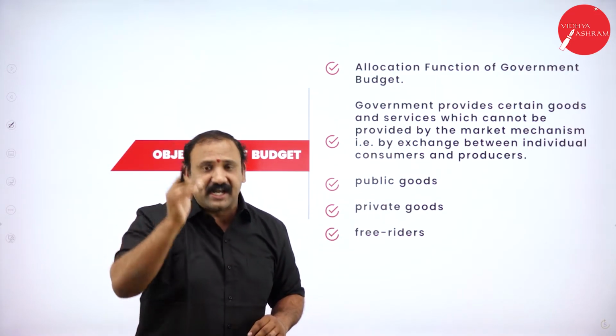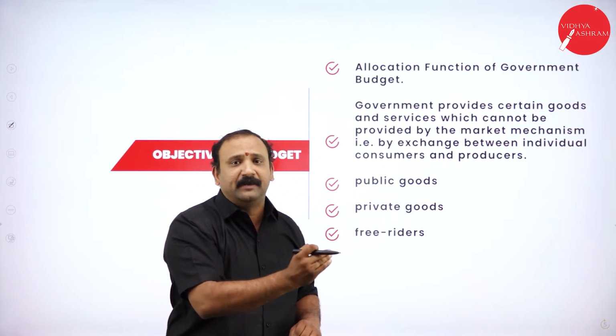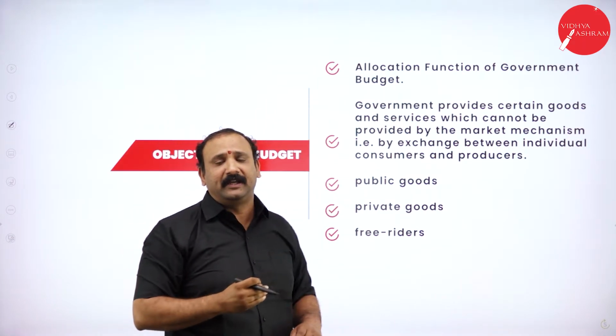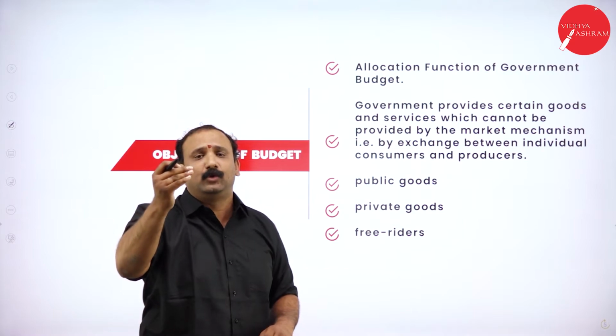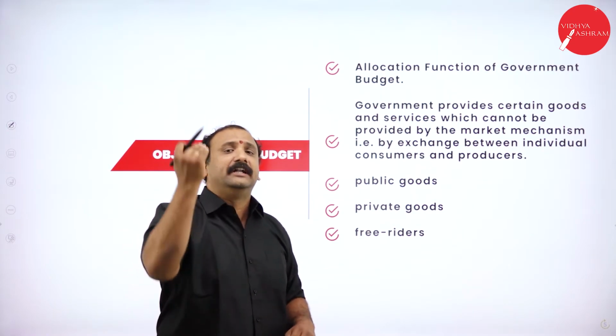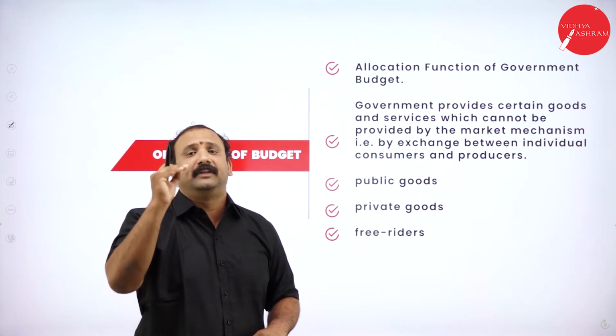So the government will decide if the railways have to be given importance, defense has to be given importance, manufacturing has to be given importance, or services have to be given importance. What we try to do here is allocate funds depending on the need and the situation. That is the most important function of the government.